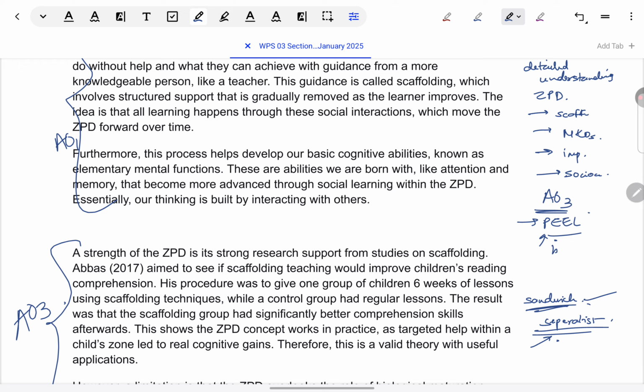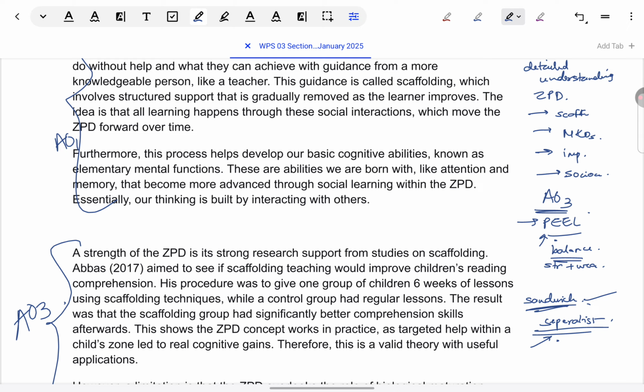Balance is required in AO3. Give strengths and weaknesses. Yes, your strengths or weaknesses can be in the form of counterpoints. You might say, I don't have a full strength and then a full weakness. To develop, that's fine. In your strength only you want to give a counterpoint, or in a weakness only you want to give a counterpoint, that's fine. Just make sure balance is there, not only strengths or only weaknesses throughout.